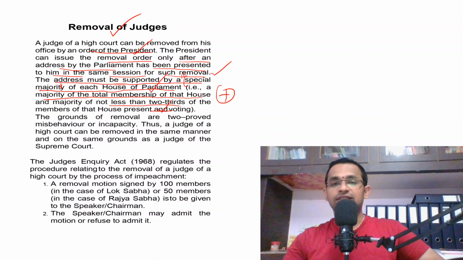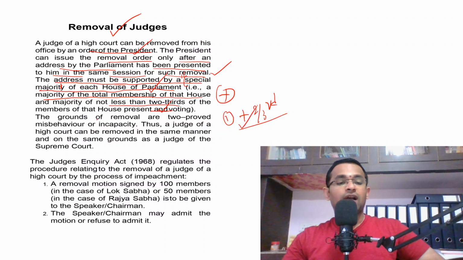There are two things here under special majority. One is majority of the total membership of that house. If it is Lok Sabha, the majority of the total members of Lok Sabha. If it is Rajya Sabha, the majority of the total members of the Rajya Sabha. Plus 2/3 of the members present and voting. So this is the special majority.